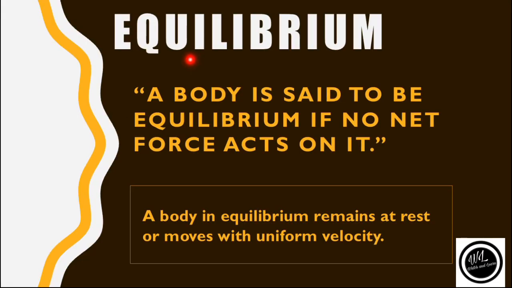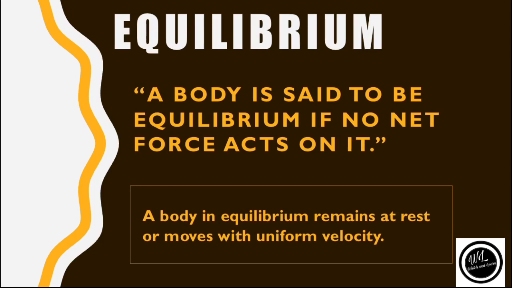As we have discussed in Newton's first law of motion, a body continues in its state of rest or of uniform motion in a straight line if no net or resultant force acts on it. Let's say, an example of a book lying on a table. It will be in that position the whole time until I apply some external force on it. Same as the equilibrium. Equilibrium means balance. A body is said to be in equilibrium if no net force acts on it.